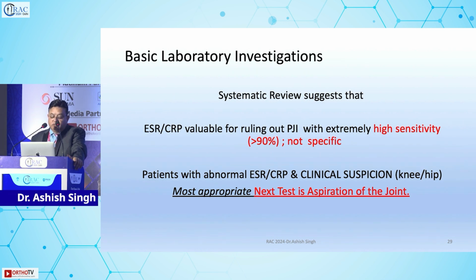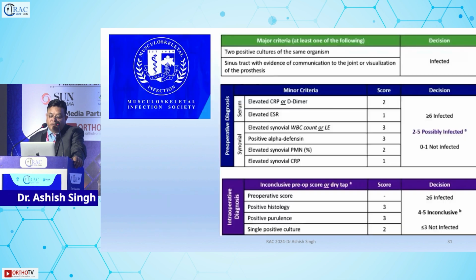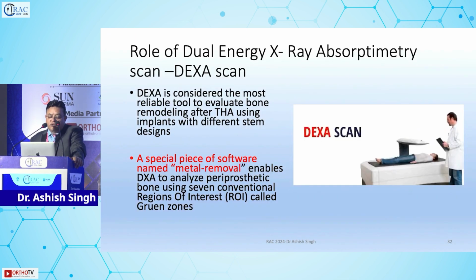If you are doubtful, you can go for aspiration, and when you do an aspiration, see the percentage of neutrophils, see the white cell count, send it for culture, and send it for extended cultures, that is 14 days at least. Talk to the microbiologist. These are some criteria to think about.